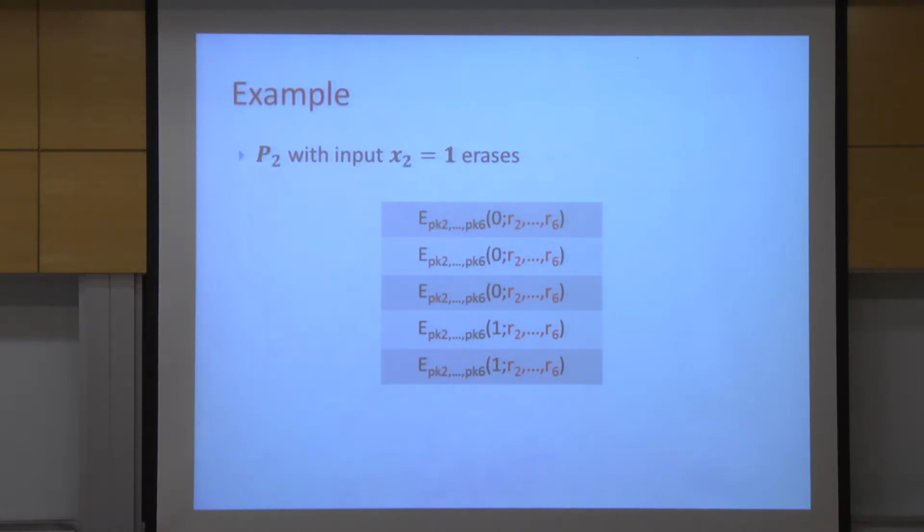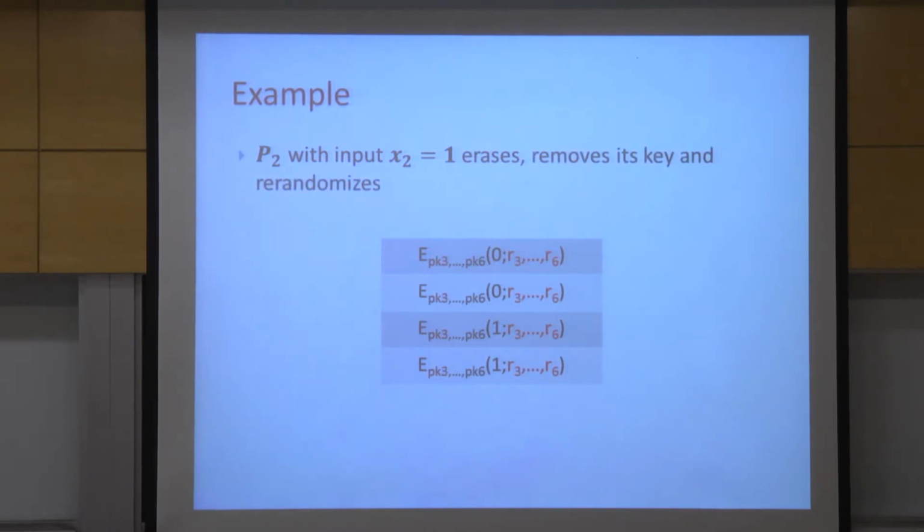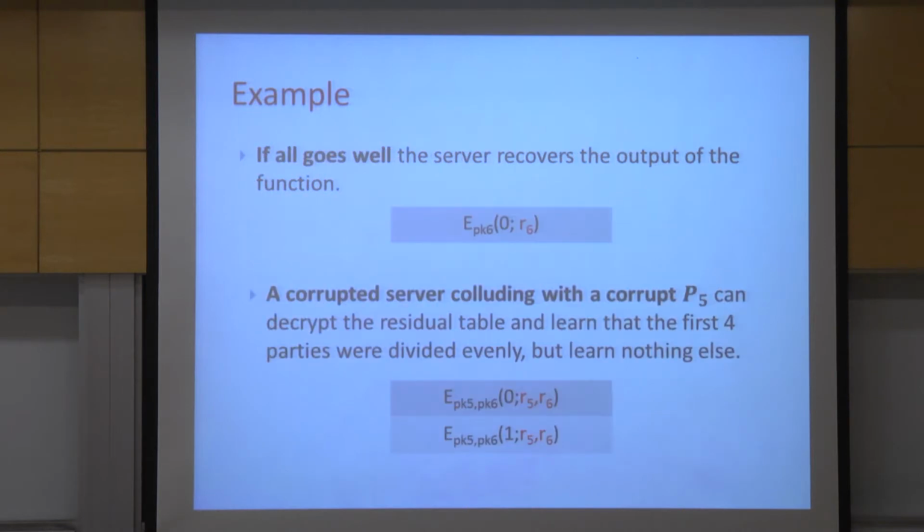Now the second party comes, and this party has an input of 1. And it says to itself, since my input is 1, the Hamming weight cannot be the minimal Hamming weight, because I contribute 1 to the Hamming weight. So therefore, I can remove the first entry from the table. And then I'll decrypt my layer of the encryption and I'll re-randomize. So each party comes, removes an entry, decrypts, and re-randomizes. So the table shrinks as we continue.